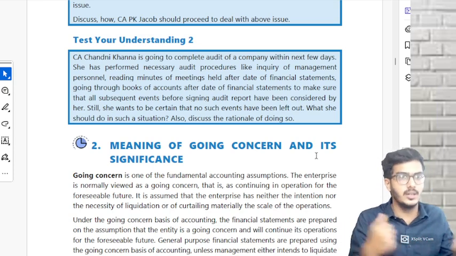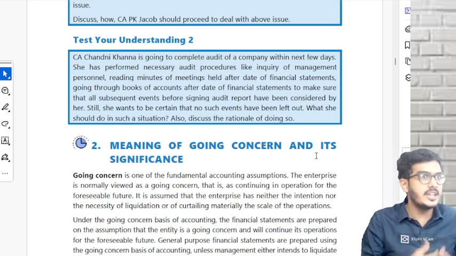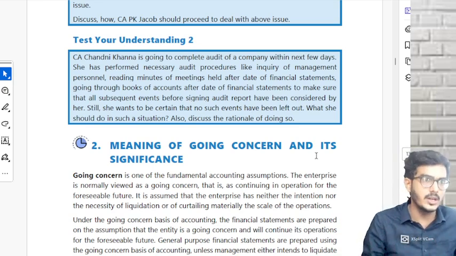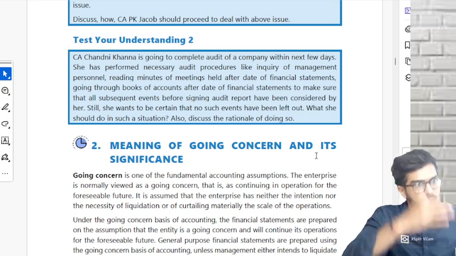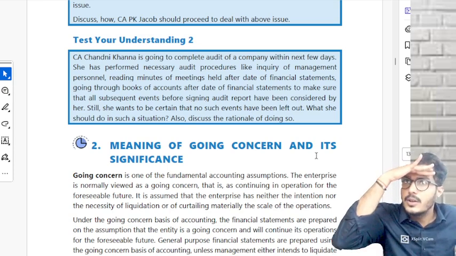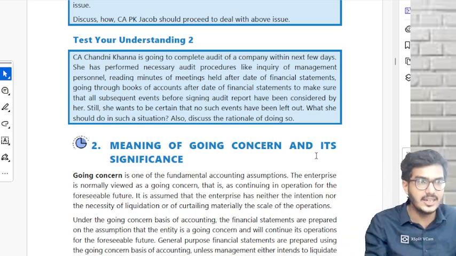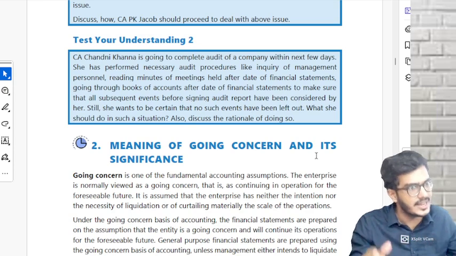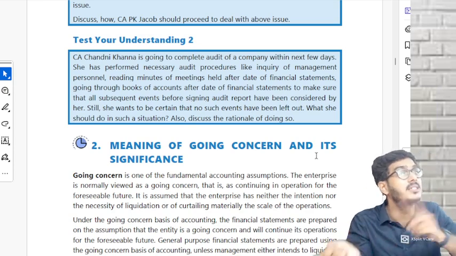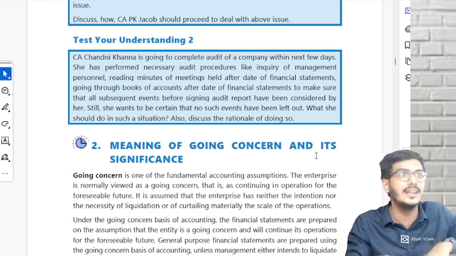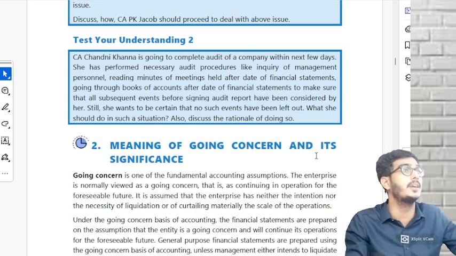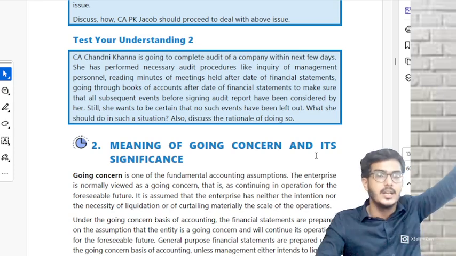570 going concern. It is one of the fundamental accounting assumptions. The company has a going concern, meaning it has a foreseeable future. Generally, it is always considered that the company has a foreseeable future until the contrary is proved. But if it is proved that there is no future, then we prepare the financial statements on a liquidation basis.